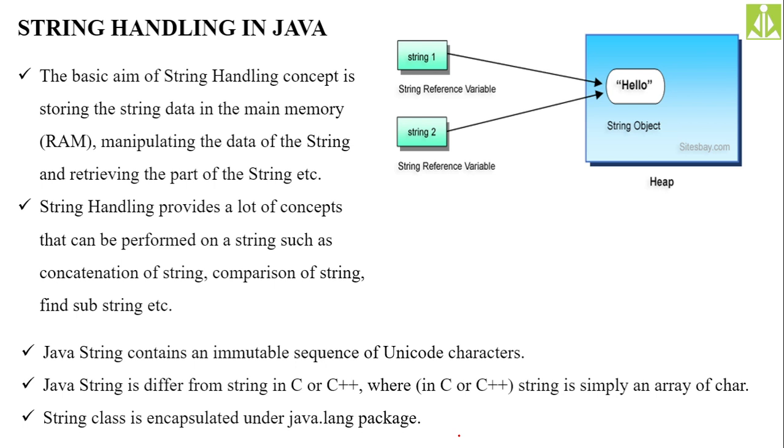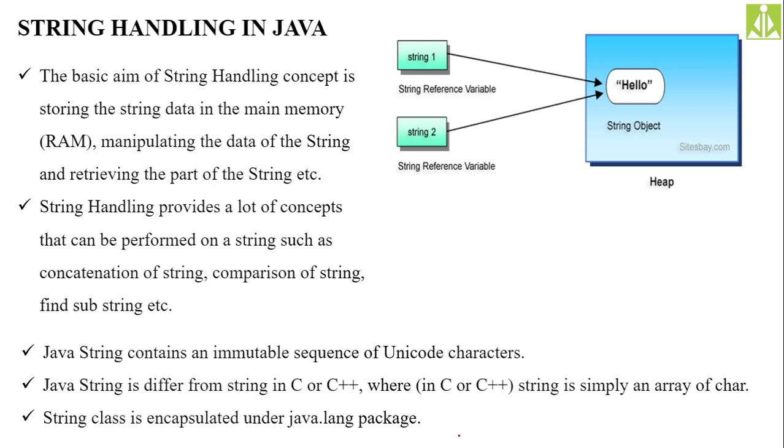Then we will see the remaining concepts in our next session. The basic aim of the string handling concept is storing the string data into the main memory, manipulating the data, and retrieving parts of the string data. In any programming language, string handling means this only. We store the string into the main memory, that is your random access memory, RAM, and when the string is available there, we do some manipulations, like adding a new string, taking a sub portion of that string, counting the characters in that string.